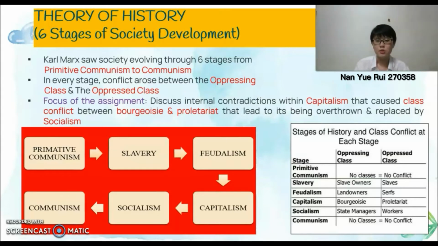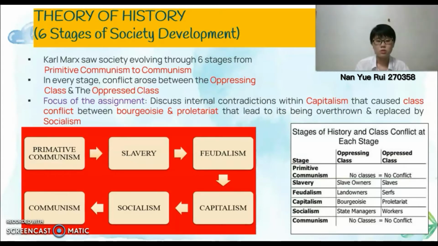Feudalism was the system in European medieval societies where a social hierarchy was established based on the local administrative control and the distribution of lands into units. Class conflict occurs between the landowner and serf. Next, capitalism replaced feudalism. Capitalism is a mode of production based on private ownership of means of production. Bourgeoisie and proletariat are involved in the conflict.